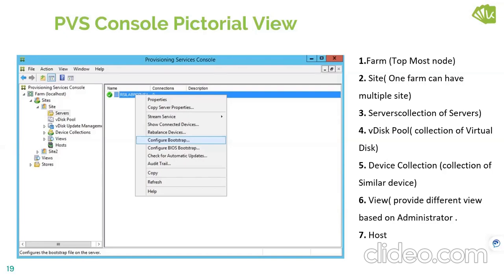All the servers will be found here. The vDisk pool is where all the vDisks will be available, and the device collection will have all the endpoints. The view is for the administrator to customize the look and feel they want, and the hosts will show the total number of hosts, like ESXi hosts. Every tab and how the provisioning process happens, we will tell you in detail once you enroll in the classes. Anand, can you please go to the next slide?